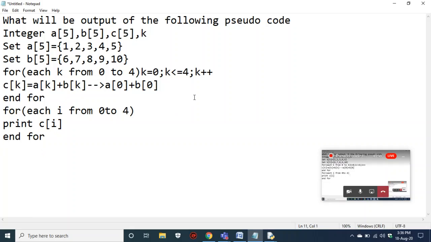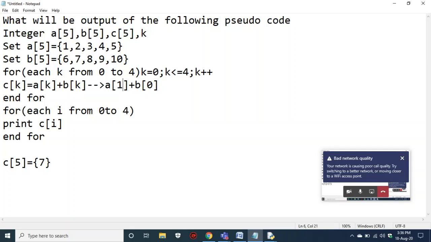Okay, you got 7. I'll form the C array. Here I'm forming a C array, and the first element of this array is 7 because 1 plus 6 is 7. Fine, and again now